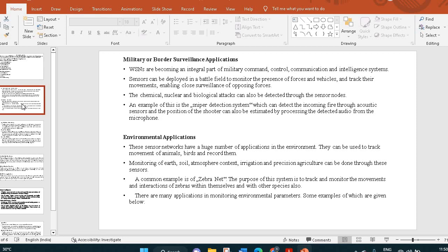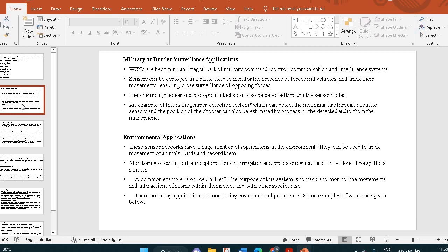Military or border surveillance applications. WSN have become an integral part of military command, control, communication, and intelligence systems. Sensors can be deployed in a battlefield to monitor the presence of forces and vehicles and track their movements, enabling close surveillance of opposing forces. Chemical, nuclear, and biological attacks can also be detected through the sensor nodes. An example of this is the sniper detection system, which can detect the incoming fire through acoustic sensors, and the position of the shooter can also be estimated by processing the detected audio from the microphone.